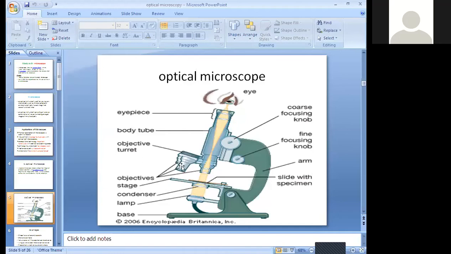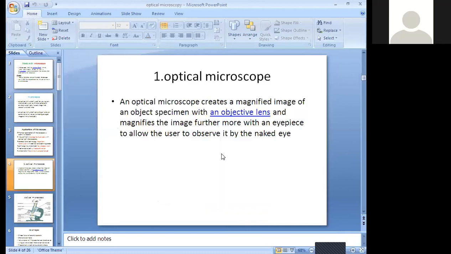See, this image is very important. First I would like to see the image, then I will go for the definition. Once we understand the definition, we come to explain the components of the microscope. An optical microscope creates a magnified image of an object specimen with an objective lens and magnifies the image further with the eyepiece.